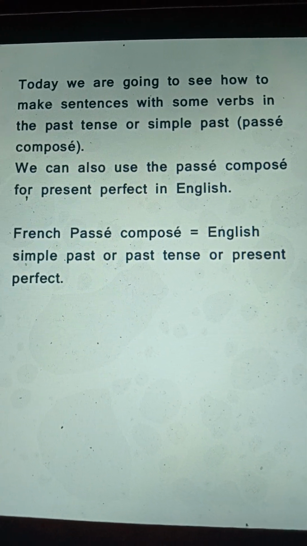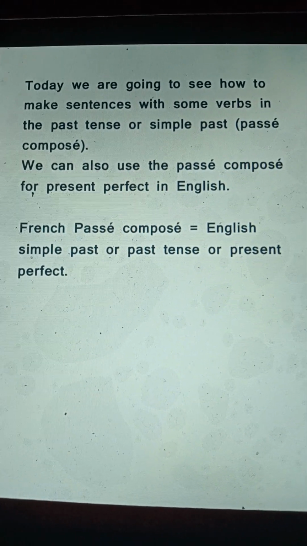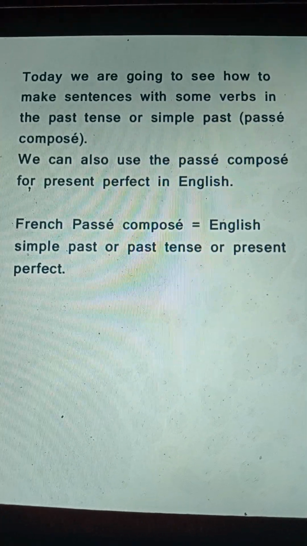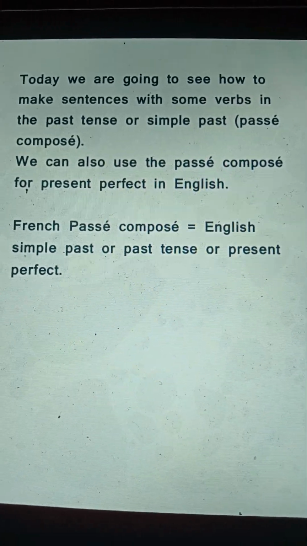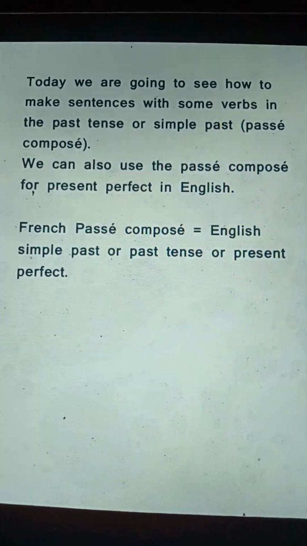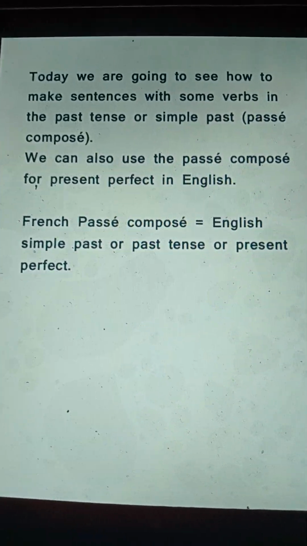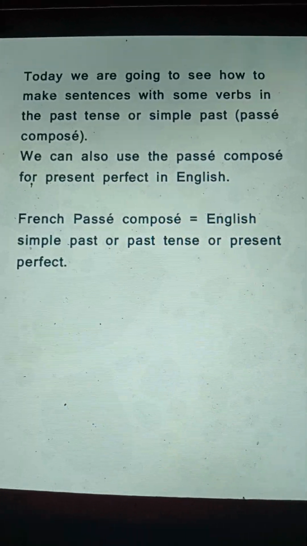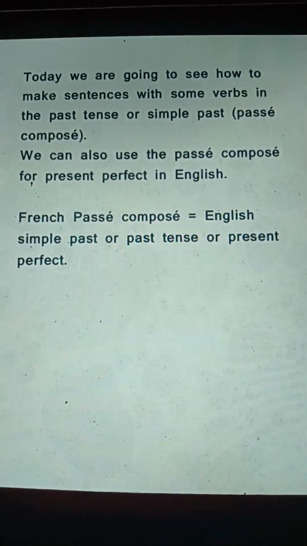Which is how to communicate in the past. So today we're going to see how to make sentences with some verbs in the past tense or simple past. In French we can say the passé composé. We can also use the passé composé for present perfect in English. So the French passé composé equals English simple past, or you can say past tense or present perfect.